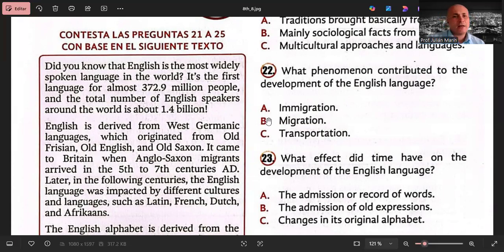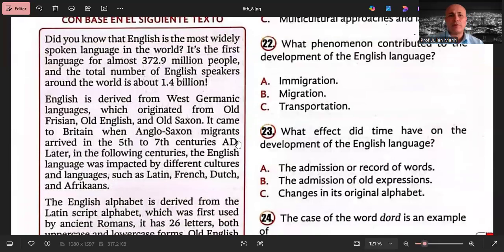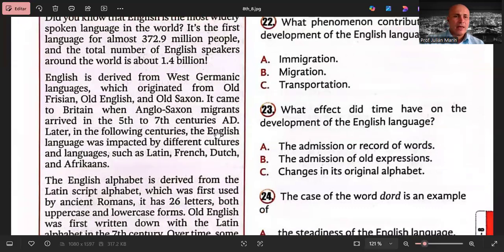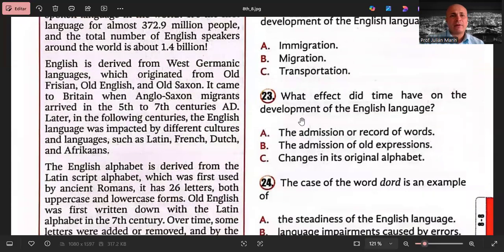Did you know that English is the most widely spoken language in the world? It's the first language for almost 372.9 million people, and the total number of English speakers around the world is about 1.4 billion. English is derived from West Germanic languages, which originated from Old Frisian, Old English, and Old Saxon.